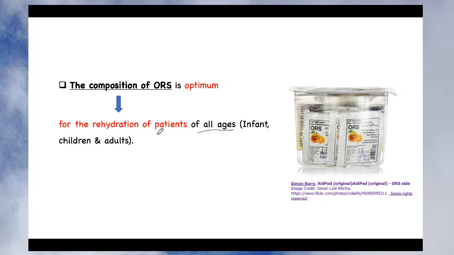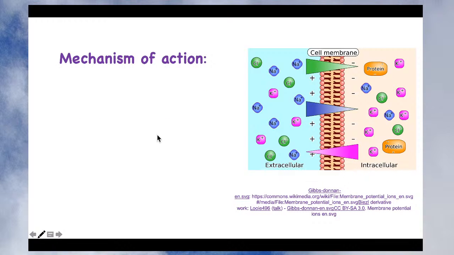Likewise, children will drink a smaller amount of the ORS, and an adult can drink a complete 1 liter of the ORS solution. So this is how the composition of ORS is optimum for all ages of patients. Let's see the mechanism of action, how it works and how it helps in rehydration of the patient suffering from